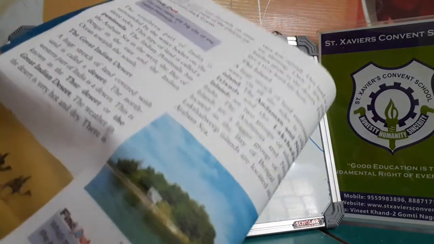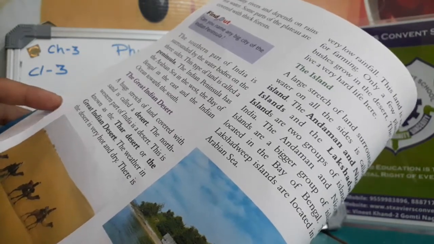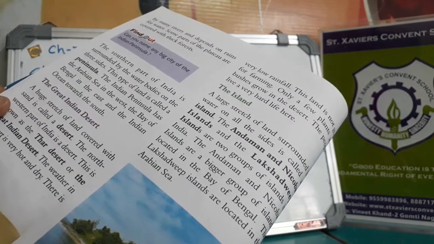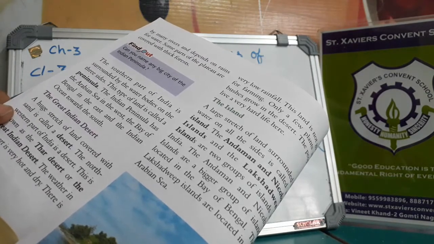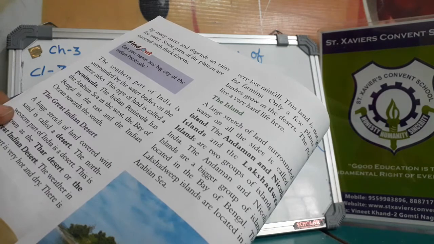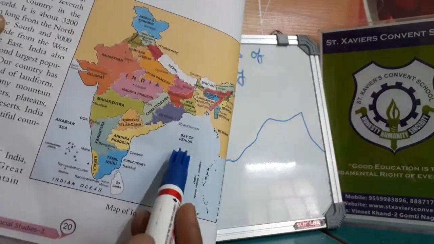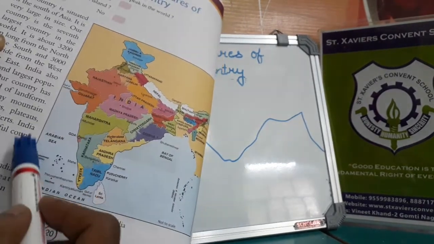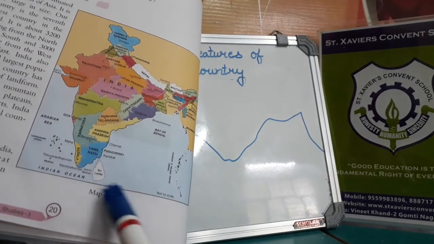The southern part of India is surrounded by water bodies on three sides. This type of land is called a peninsula. The area which is surrounded by water on three sides is called a peninsula. The Indian peninsula has the Arabian Sea in the west, the Bay of Bengal in the east, and the Indian Ocean toward the south. The Bay of Bengal is in the eastern part of India, the Arabian Sea is in the western part, and the south is the Indian Ocean.